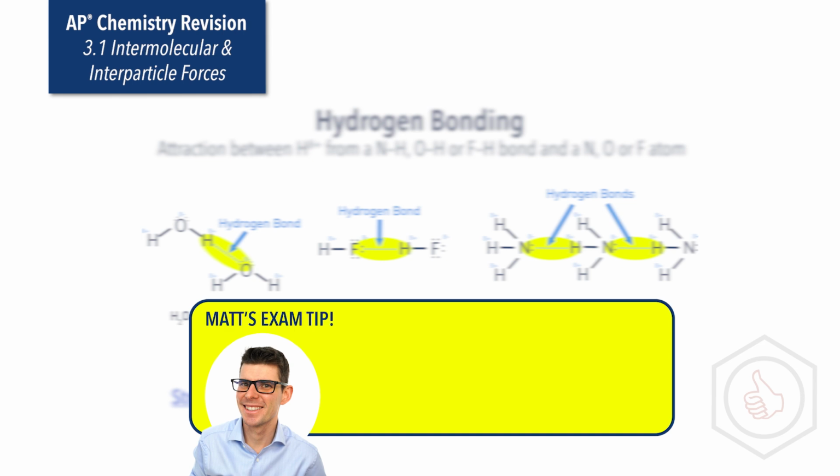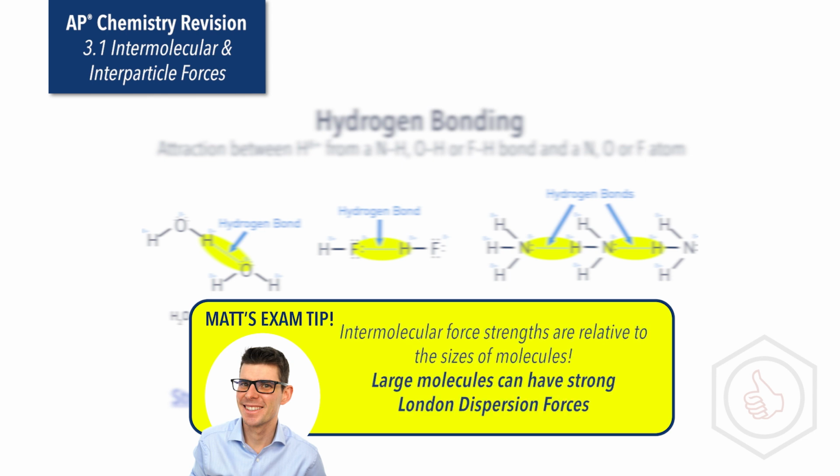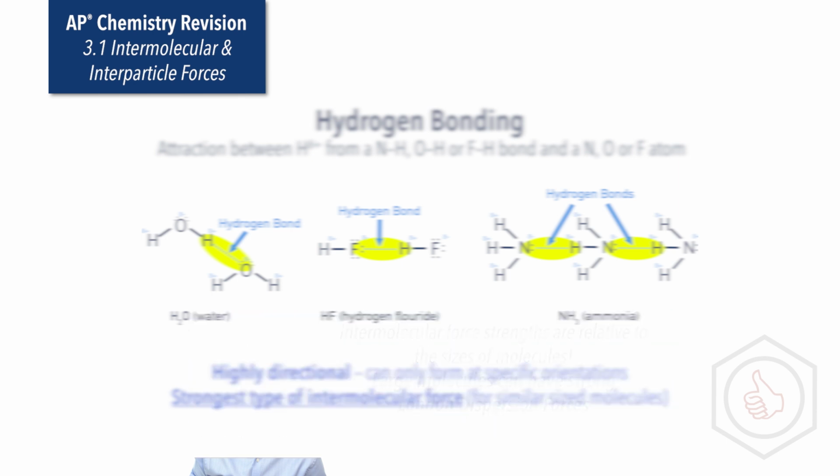Exam tip here: remember, when talking about the relative strength of intermolecular forces, it is essential you are talking about comparably sized molecules. London dispersion forces are weaker than hydrogen bonding and dipole-dipole forces for similar sized molecules, but for very large molecules, like the ones found in polymers and plastics, then actually London dispersion forces become really strong.